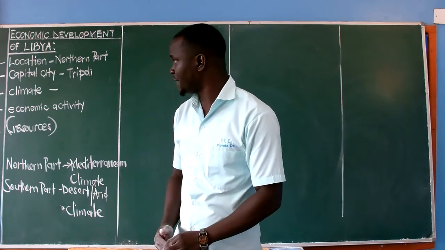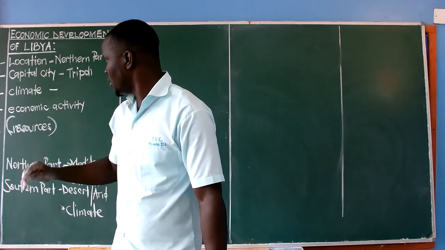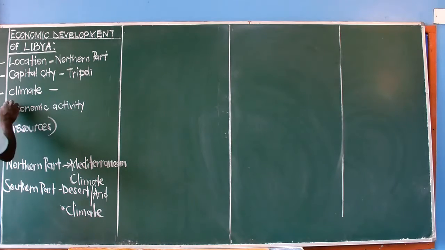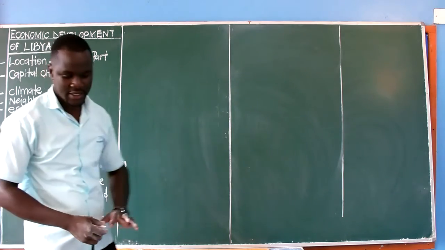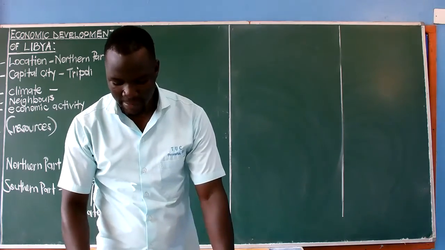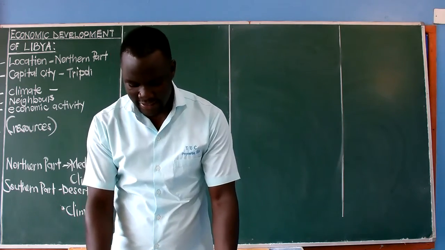We also have the neighbors of Libya. We had forgotten to write them down. We were also supposed to look at the neighboring countries. On page 23, we have the Mediterranean Sea in the northern part. We have Chad in the south.